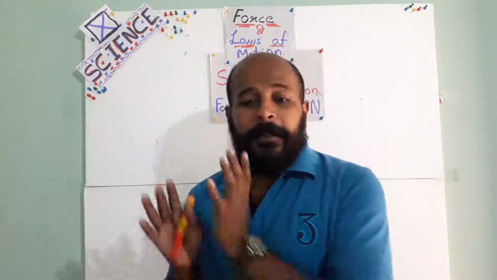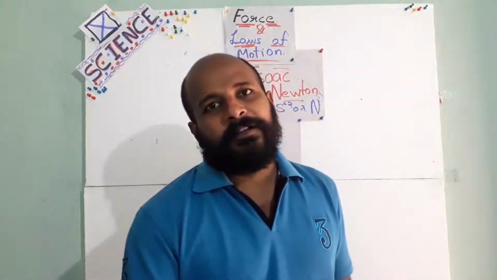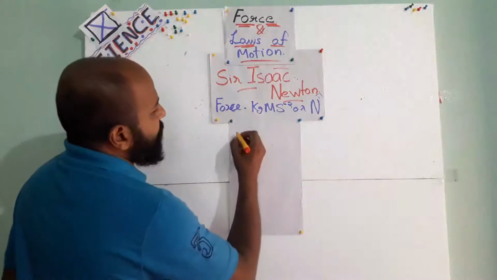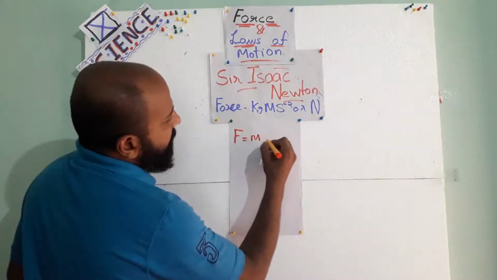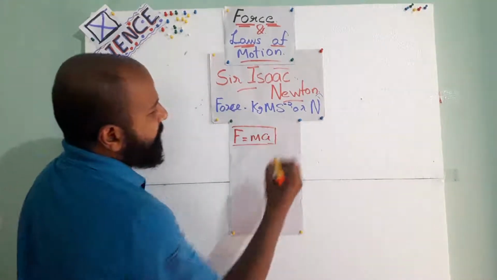So momentum is mass into velocity. We already know that. We derived an equation from that. Which equation was that? F is equal to ma. This is the equation which we derived. F is equal to mass into acceleration. This is the main equation of motion.